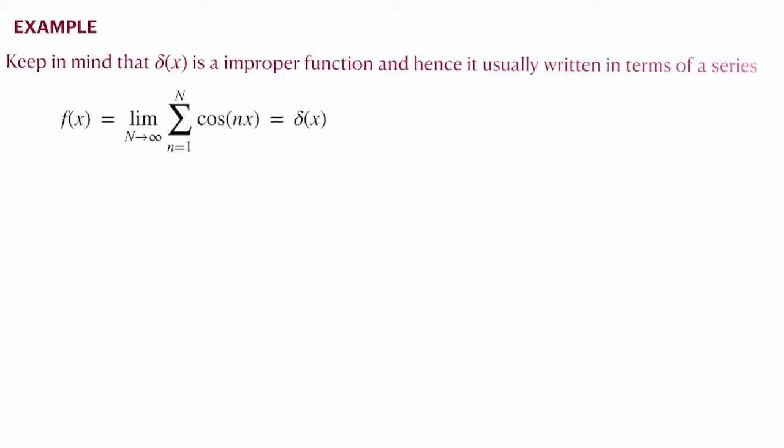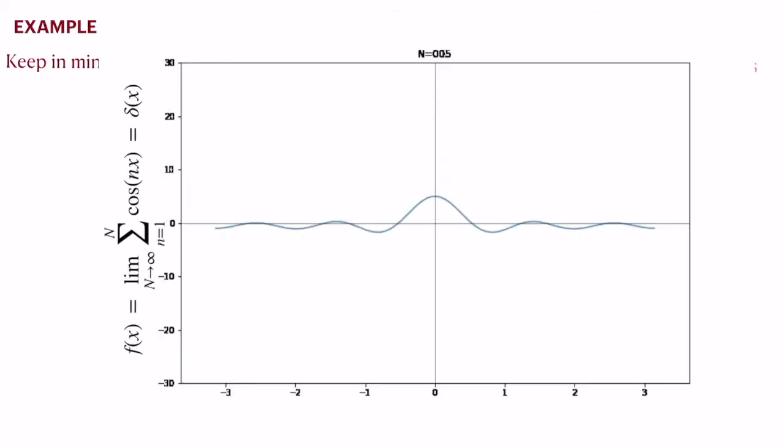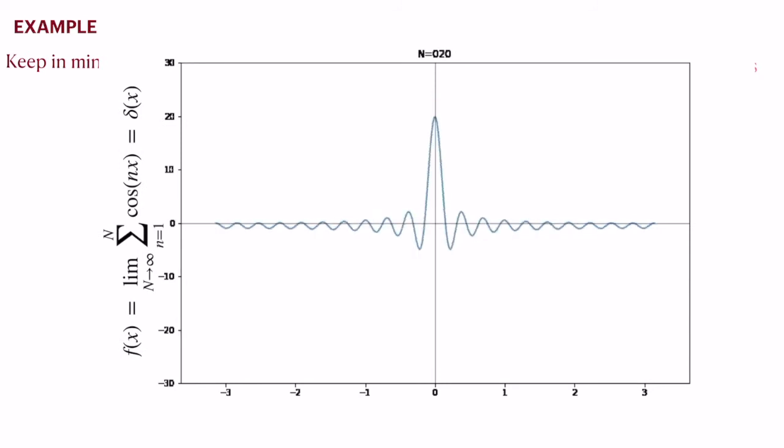Function f of x is equal to the limit n going to infinity of the sum, small n going from 1 to capital N, of cos nx, equal to delta x. Our claim is that this summation with the limit n going to infinity represents a delta function. So let us take a different approach. The first approach is to plot this for n from 1 to a large number, which is sufficient to show the behavior of this function.